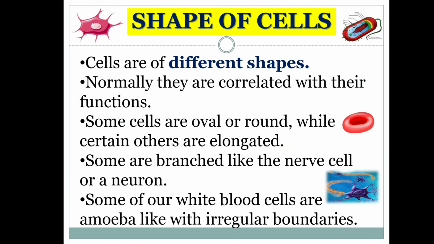Shape of cells. Cells are of different shapes. Normally, they are correlated with their functions. What is correlated? They are depending on each other, one another. Some cells are oval or round, while certain others are elongated. Elongated is, that is, longer. And some are branched like the nerve cell or neuron. Some of our white blood cells are amoeba-like with irregular boundaries.